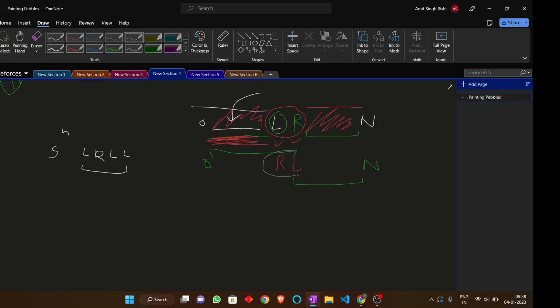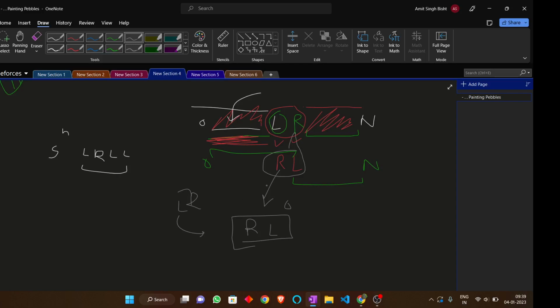If there is an existence of RL, then we have nothing to do, zero operations. And if there is an L followed by R, then we can return this index, because we are going to swap these two, and when R and L exist we can easily illuminate the whole string, right?